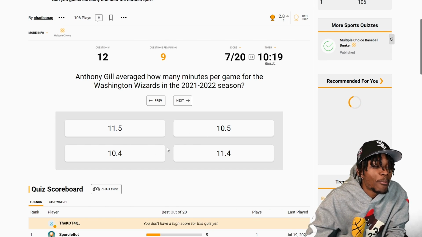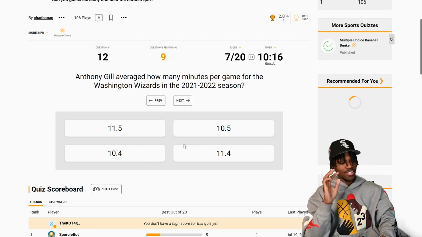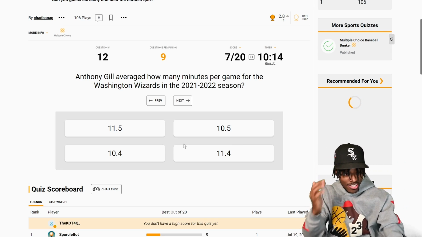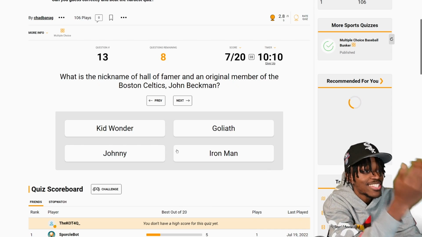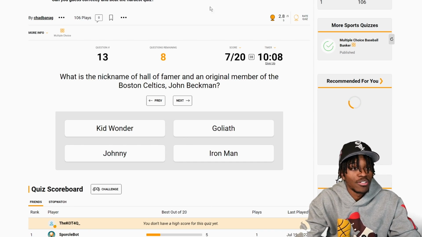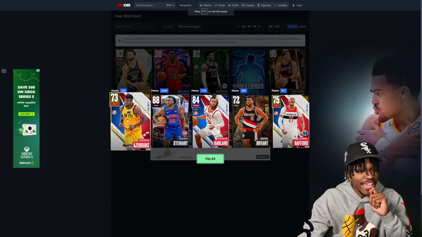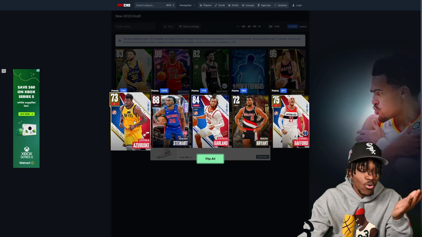Bro, these are 0.1 away from each other. So maybe the strategy don't work. This is another eeny, meeny, miny, mo when we pick this one. It was that one. We should have went to the strategy. Okay, it's wrong. The worst player here is going to be Udoka Azubuike.